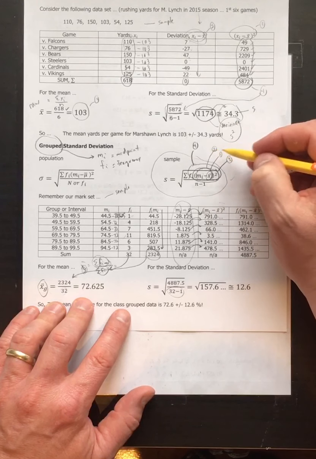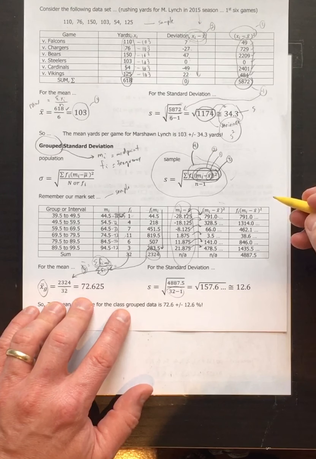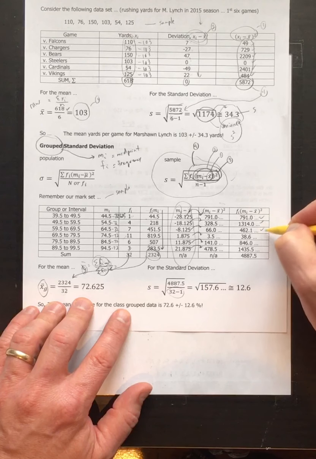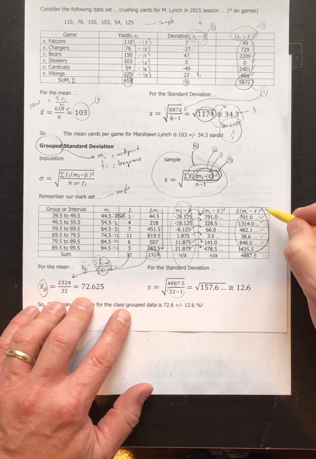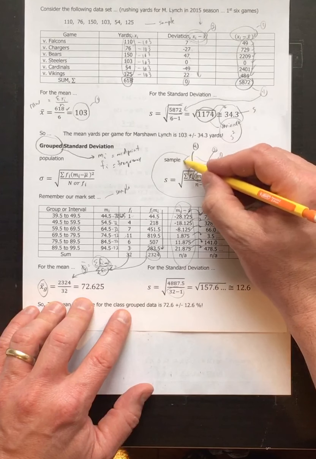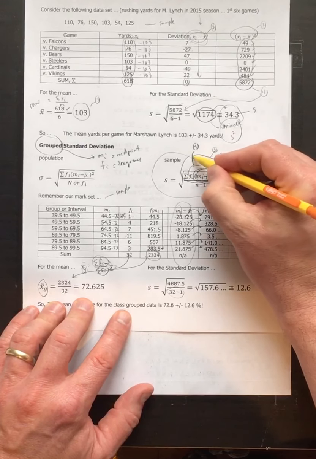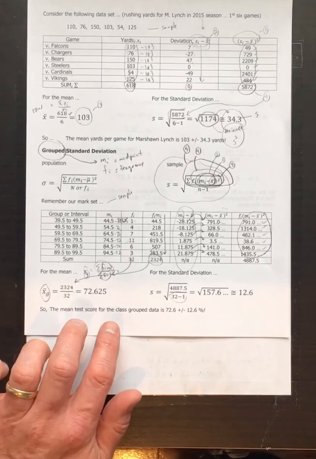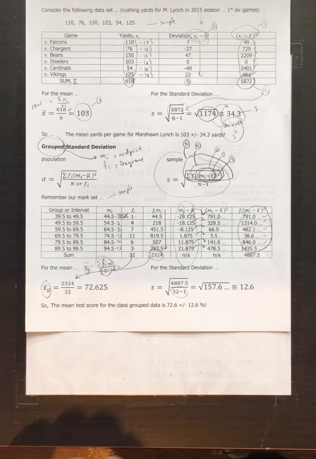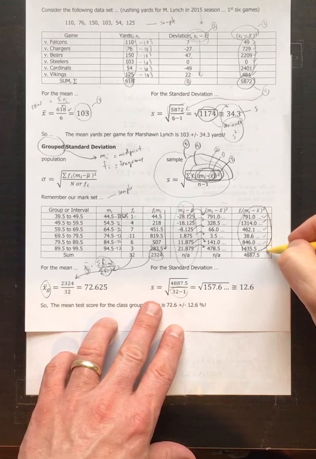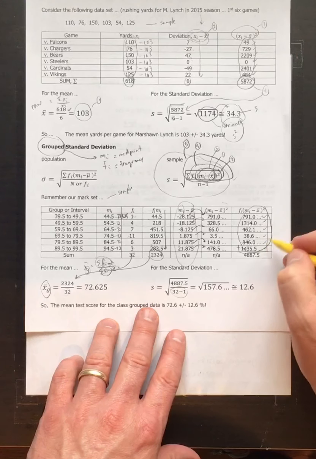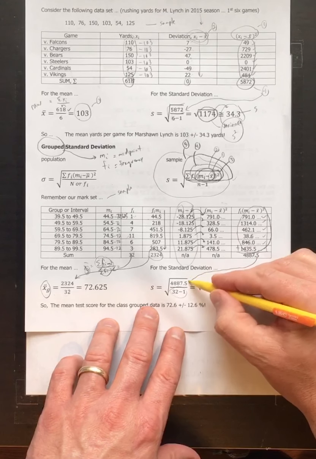So now I've got the whole top, or the whole numerator, sort of. I've got all the individuals calculated. But now what I need to do is add them all up. Okay, because that's what this summation here is. That's the fifth part to all of this. And I know it seems crazy, but the numerator is the only hard part in all this. So we take all these values, we add them all up, and I'm going to get 4887.5. That is my numerator.